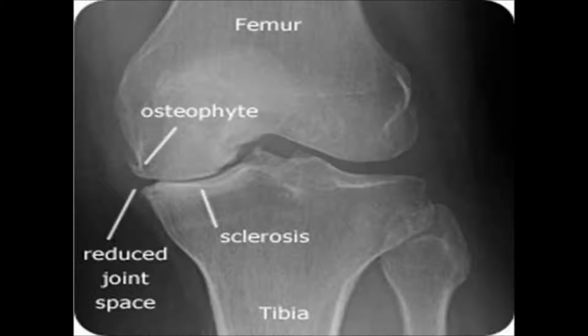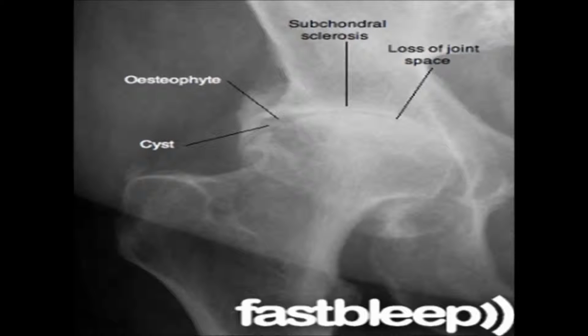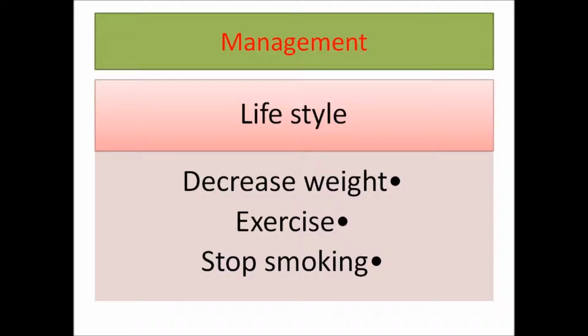This is a picture of the hip joint, where we see clearly the subchondral bone sclerosis, increased density just at the sides of the joint. We can see a cyst. There is a small cyst just above the head of the femur, and there is also loss of joint space, which is asymmetrical.